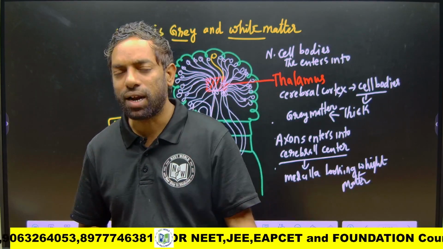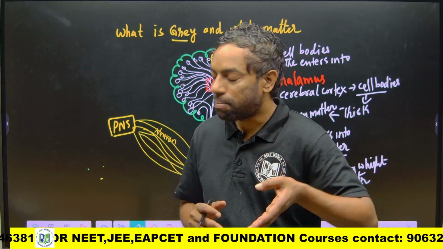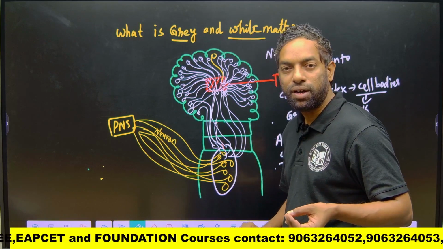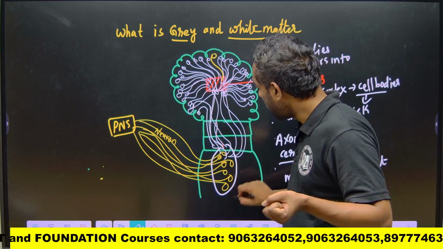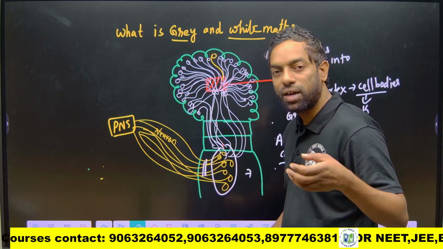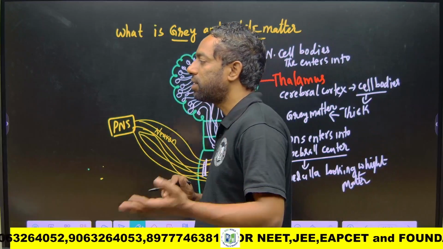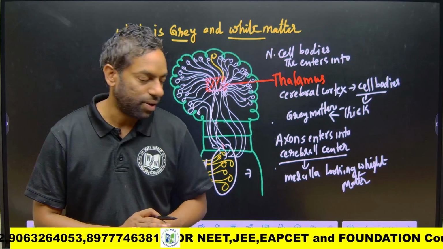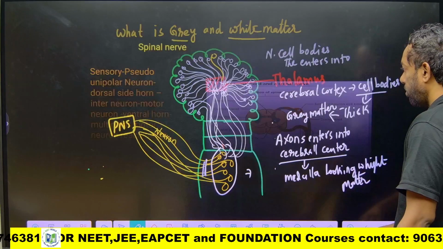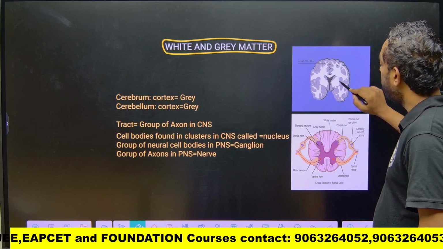If we come to the spinal cord, it is completely opposite. The cell bodies are in the central part, which looks like gray matter. The outer part has the axon bodies, which looks like white matter. This is all about gray matter and white matter. Very easy, guys. Just look at the outer part of the cerebral cortex.